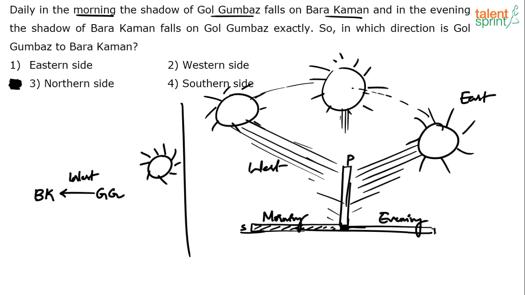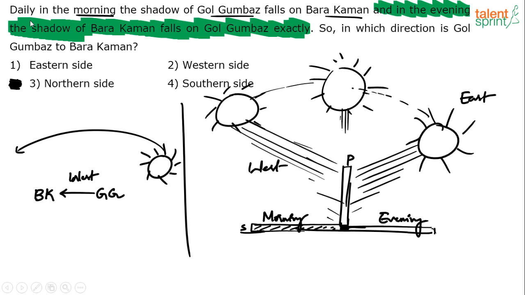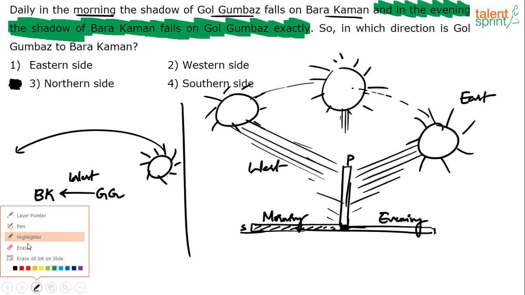And in the evening, the shadow of Barakaman falls on Gol Gumbaz. Obviously, when the sun comes in the west in the evening, Barakaman shadow will fall on Gol Gumbaz. In the morning, Barakaman shadow is also falling towards west. But in the evening, Barakaman shadow will fall on Gol Gumbaz and Gol Gumbaz shadow will fall on the east side. But then the first statement itself is enough. I mean, the second part is redundant in my view. Let me highlight. The second part here is not really needed, right? From the first part alone, we can say that Gol Gumbaz is towards the east of Barakaman or Barakaman is towards the west of Gol Gumbaz.